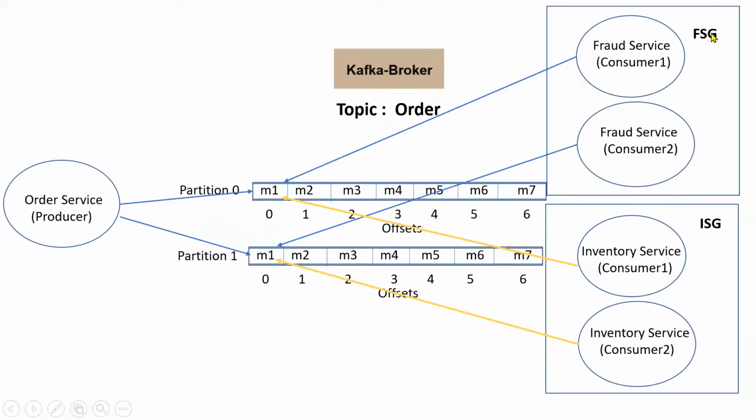So here in the fraud service group, consumer 1 is pointing to partition 0 and starts reading the messages. Similarly, consumer 2 is pointing to partition 1 and starts reading the messages. At the same time, from the inventory service group, consumer 1 is reading messages from partition 0 and consumer 2 is reading messages from partition 1, right? Normally, the main purpose of a topic is that whoever subscribes to the topic can get one copy of the messages, right?